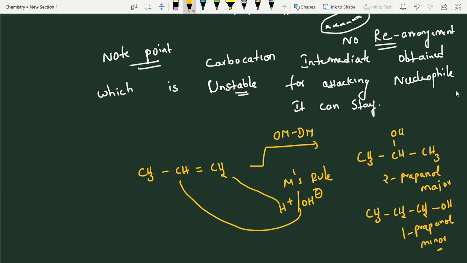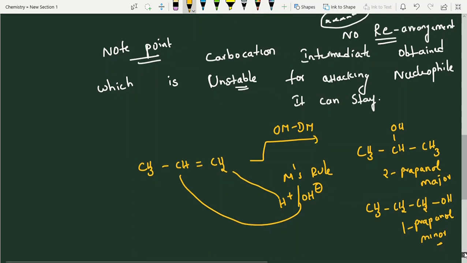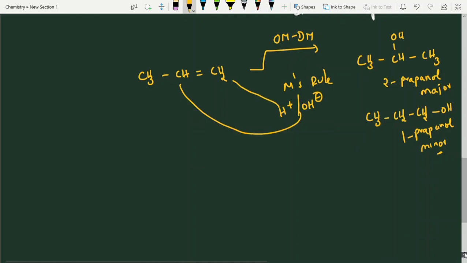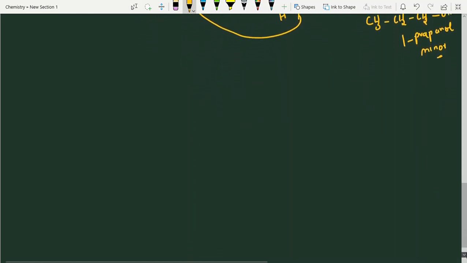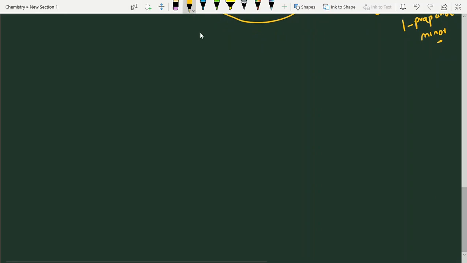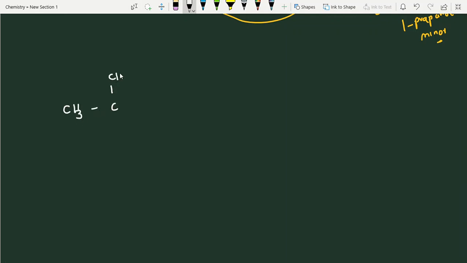This is also Markovnikov rule. How can you differentiate the product in some substrates? Yes, for that reason, I am giving one question here, students. Listen. It is a frequently asked question in NEET and mains level.